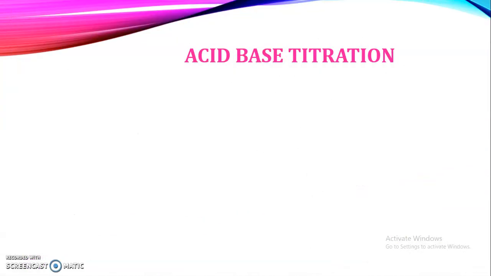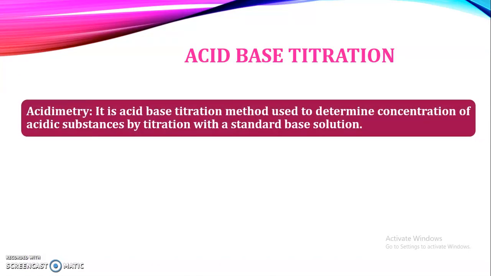Then the next definition that we will study is acidimetry. Now, what is the meaning of acidimetry? It is an acid-base titration method used to determine the concentration of an acidic substance by titrating it with a standard base solution. Here, as we want to determine the concentration of an acidic substance, it is a titrate or titer whose concentration is not known to us. And here we are going to titrate it with the standard base solution whose concentration is known. So in this case, it is known as the titrant.